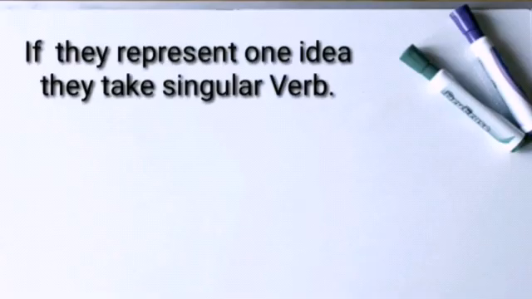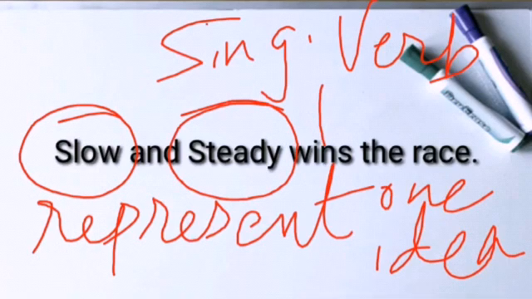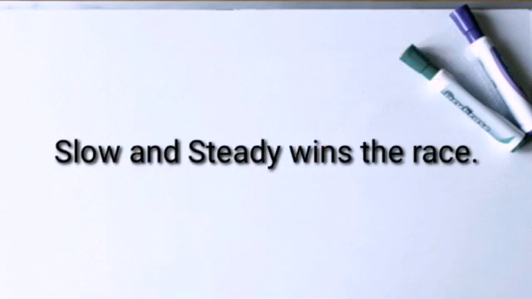For example, slow and steady wins the race. Here the two singular nouns, slow and steady, are also joined with the help of and, but they are giving a singular idea. So the following verb, wins, is also singular.